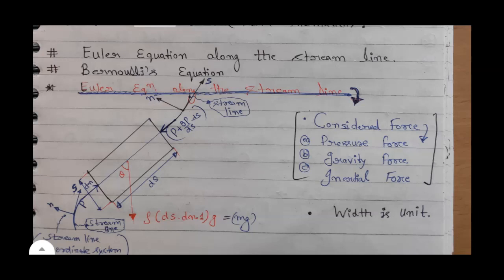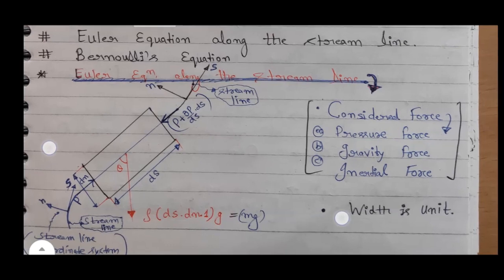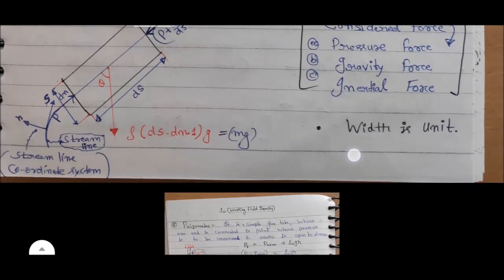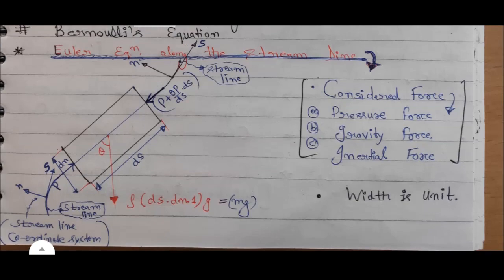Consider here pressure force, gravity force and inertia force. So you can see one pressure is this one on the dn plane, p. Another pressure is p plus del p upon del s into ds on the dn plane also, but in the opposite direction as compared to p. And the weight has two components. One is along the streamline, another one is perpendicular to the streamline. This s and n is the streamline coordinate system.